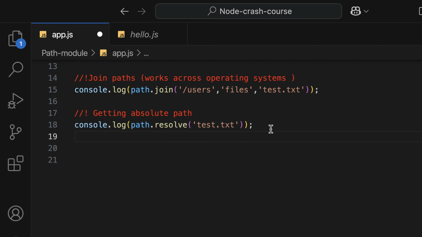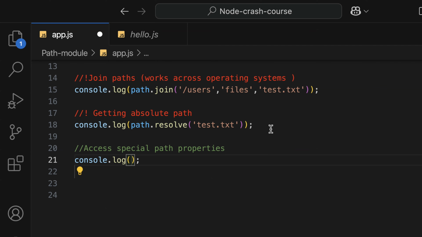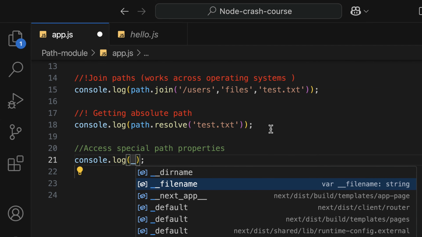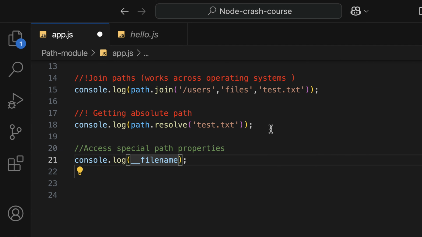But before we end this video, let's talk about the special path properties. I'm going to say properties here, and we have what is called __filename. I'm going to log __filename, and we use this one for the full path to the current file.